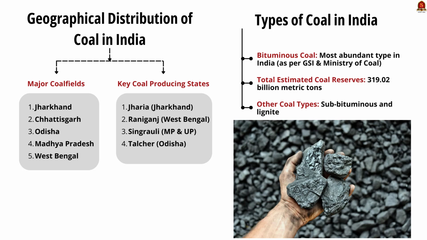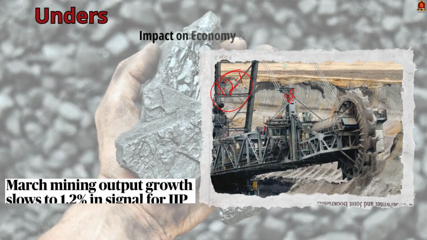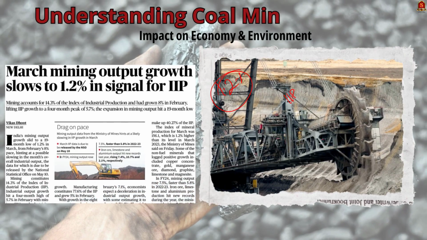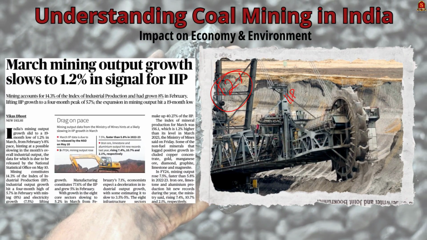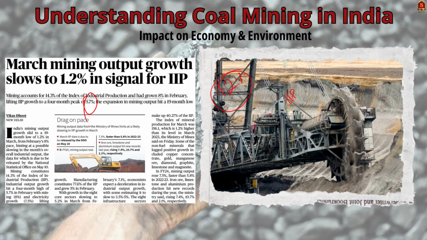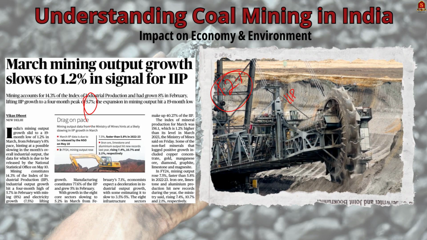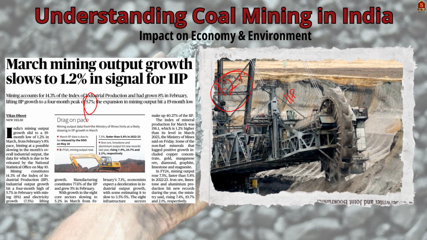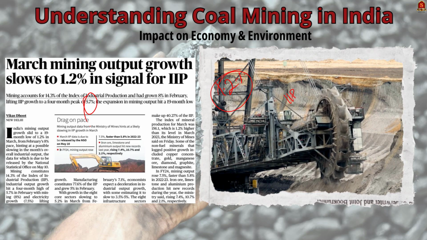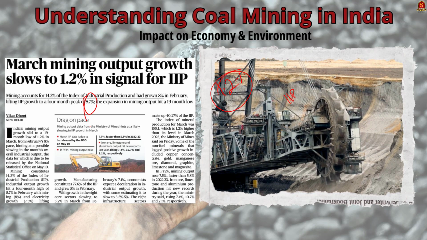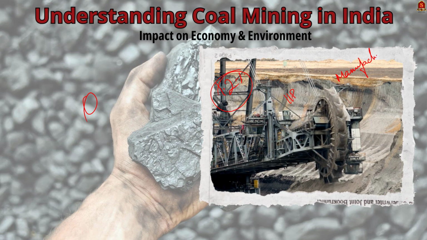Know that mining contributes 14.3% to the Index of Industrial Production (IIP), which measures industrial output. In February, industrial output saw a boost, reaching a 4-month high of 5.7%. This was largely driven by growth in mining 8% and electricity 7.5%. Manufacturing, which accounts for the largest share, that is 77.6% of the IIP, grew by 5% in February.